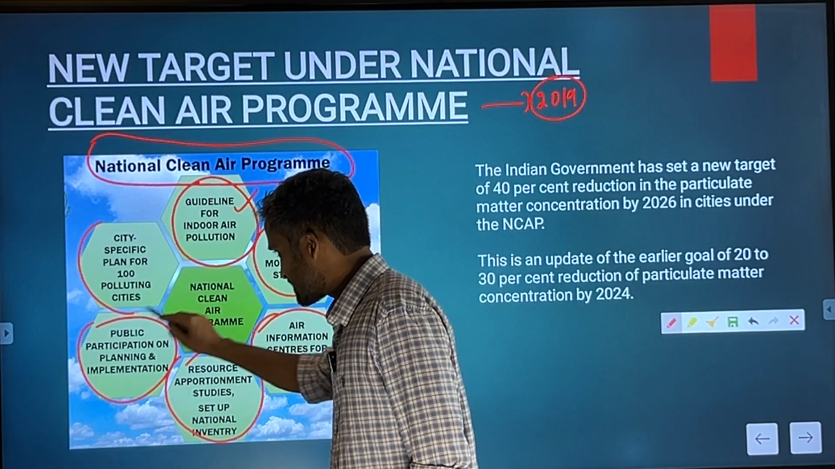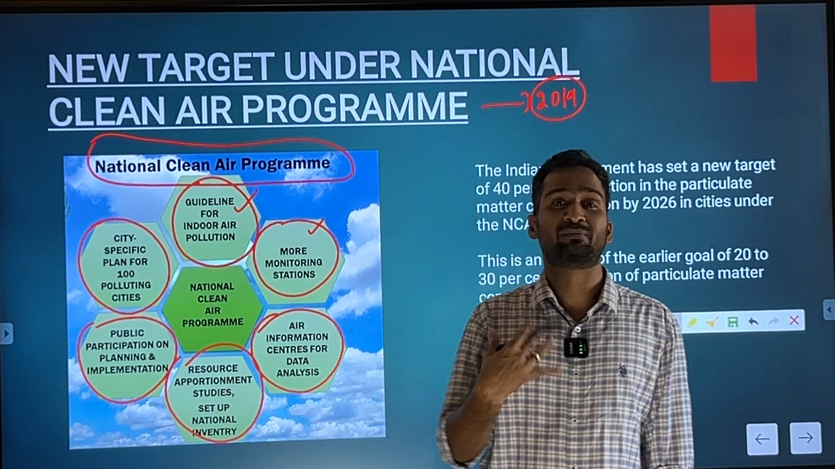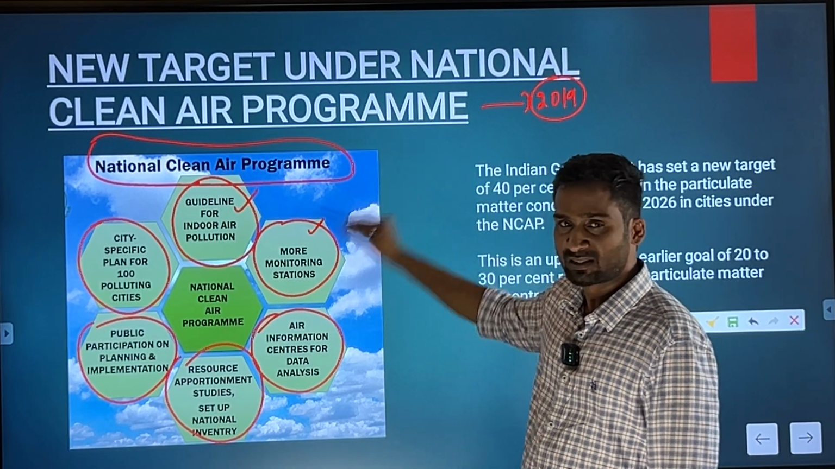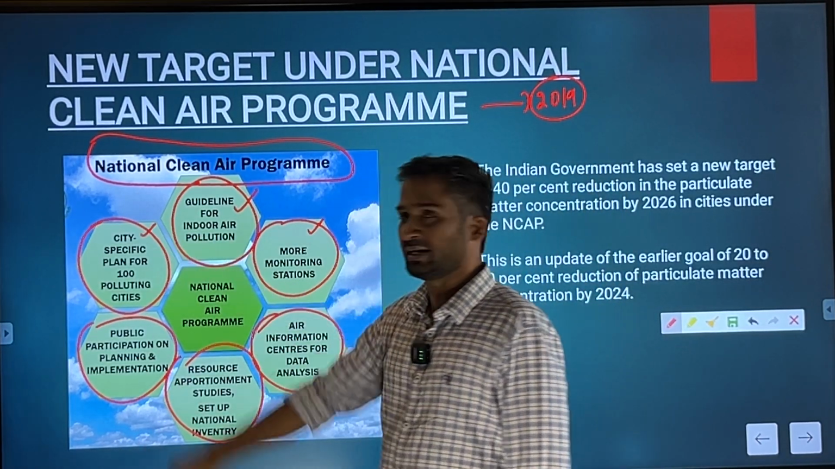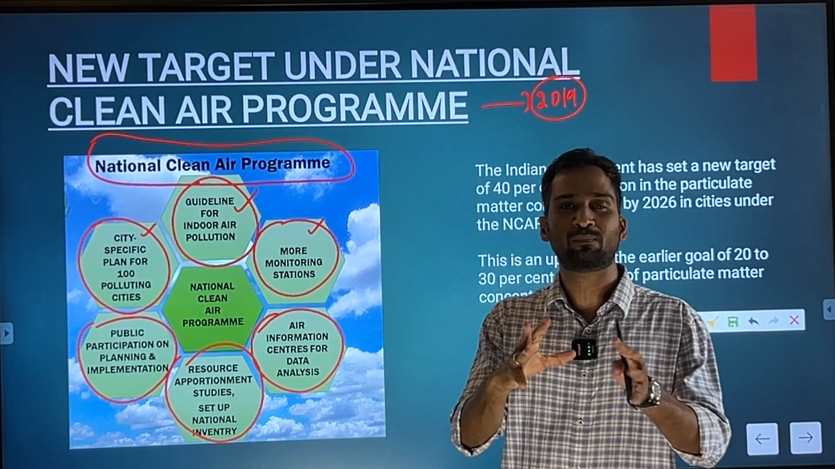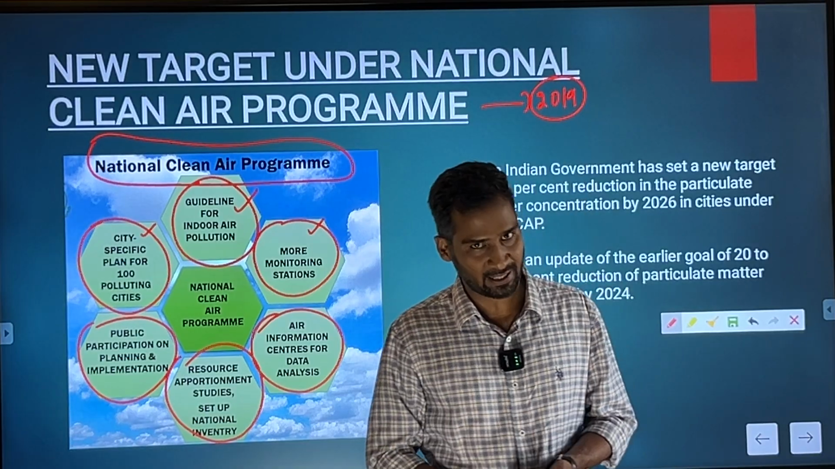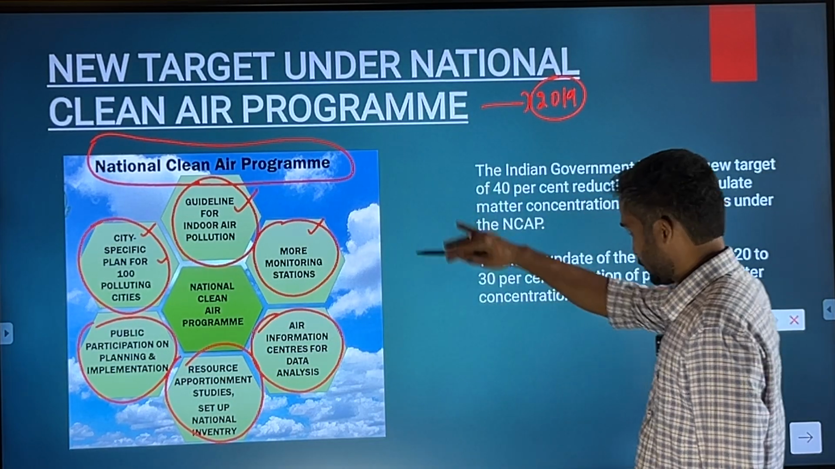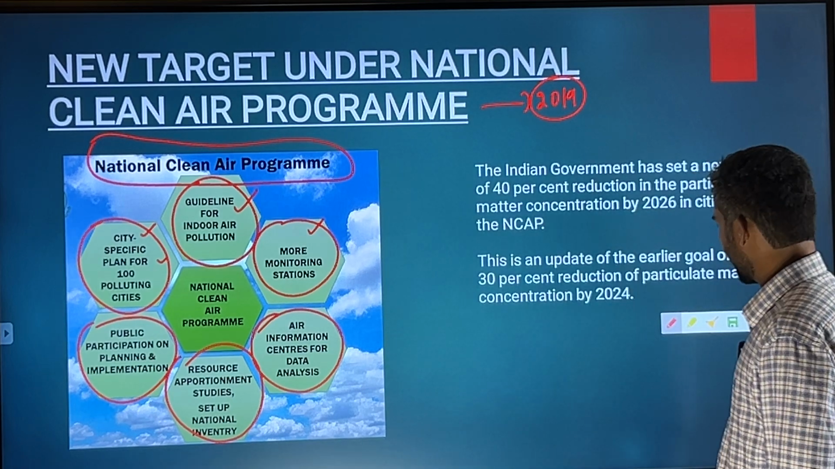Then obviously, every city will have a different kind of problem. So, the guidelines of this NCAP are city centric. They are tailored in such a manner that they take care of the problems of each and every city, and accordingly the guidelines have been formulated. So, these are broadly the objectives.